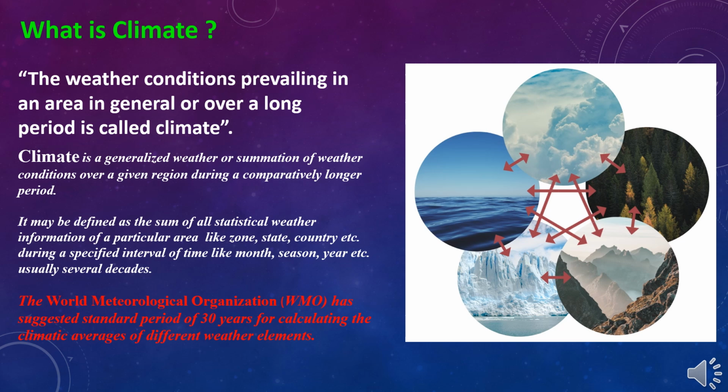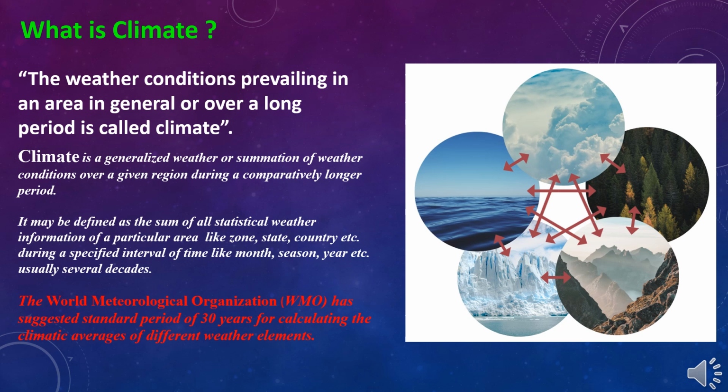Climate may be defined as the sum of all statistical weather information of a particular area like zone, state, country, etc. during a specified interval of time like month, season, year, etc., and usually several decades.